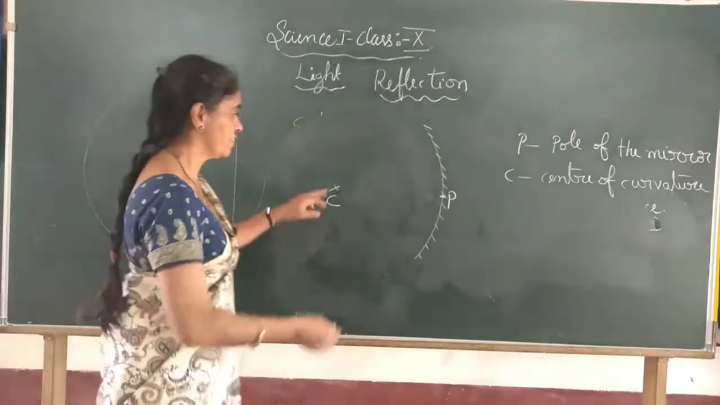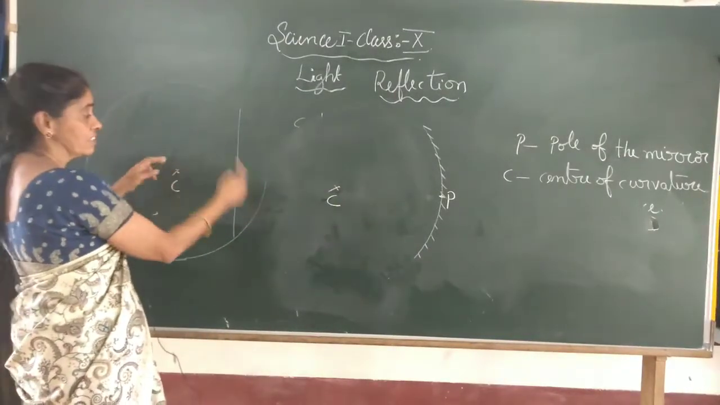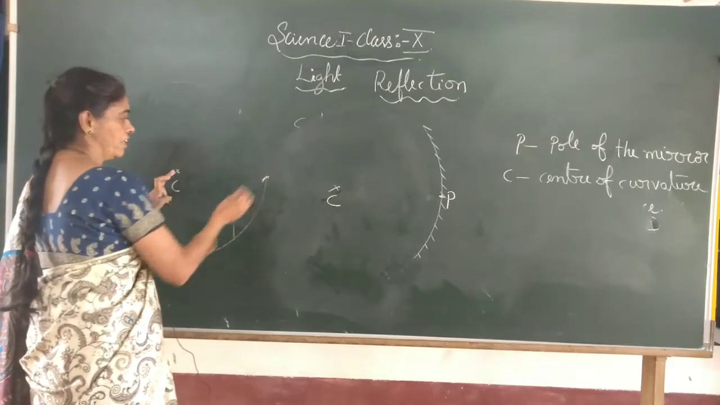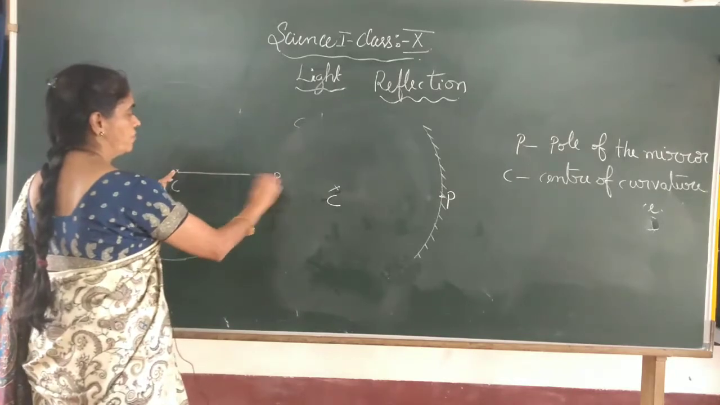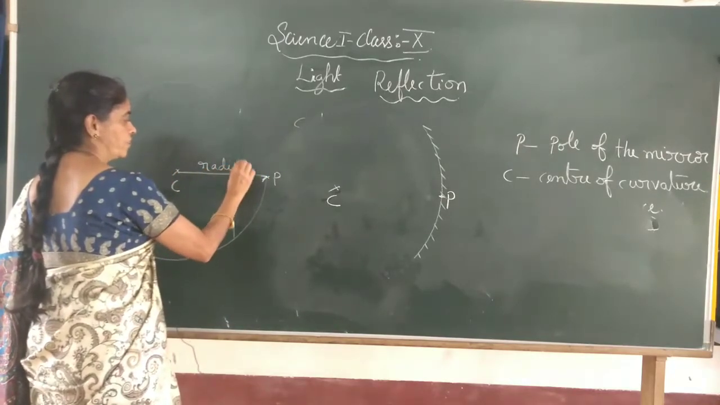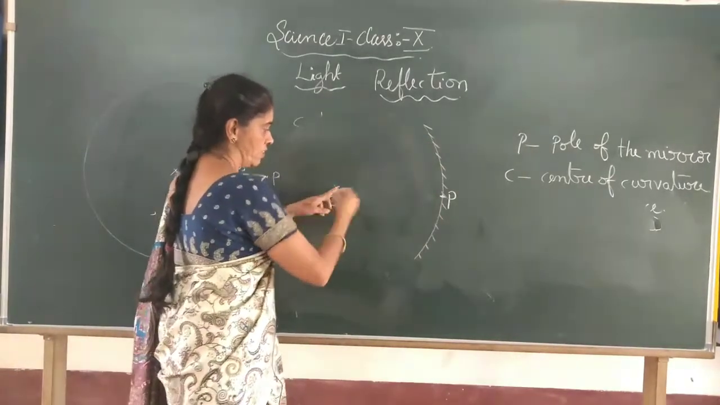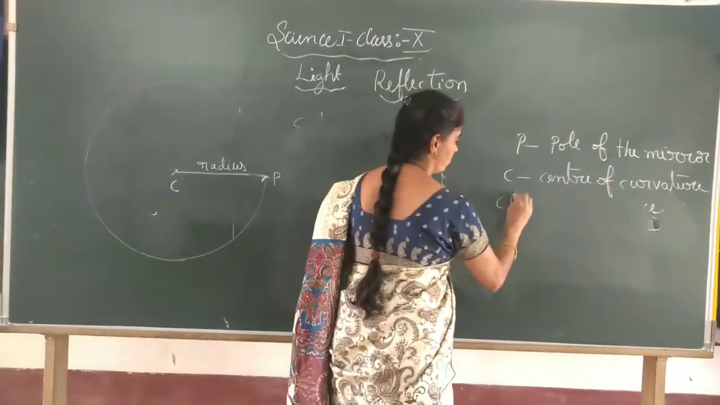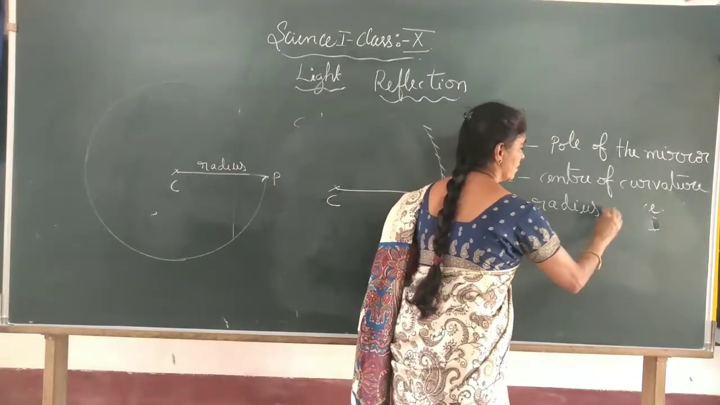And the radius with which I have drawn this sphere, the distance from this point to any point on the sphere, say point P, is called the radius of curvature. It is the radius with which this sphere is drawn. CP is nothing but the radius of curvature.